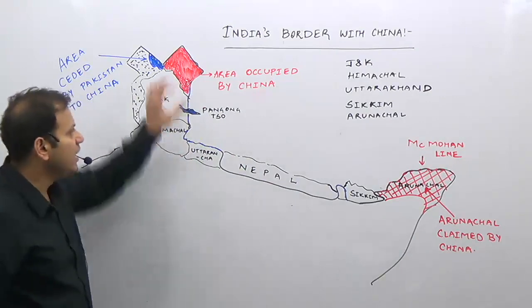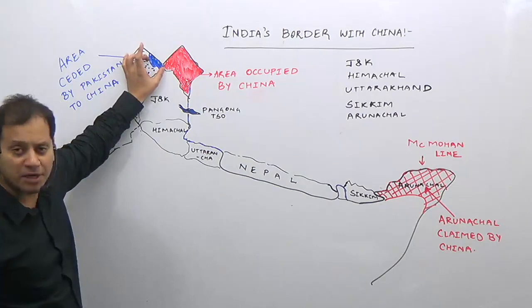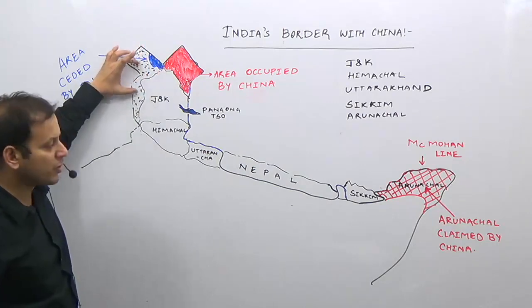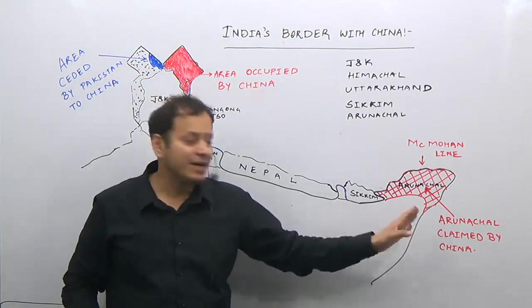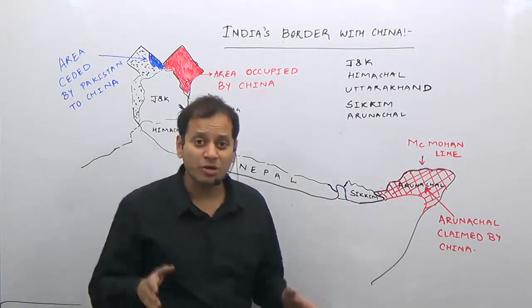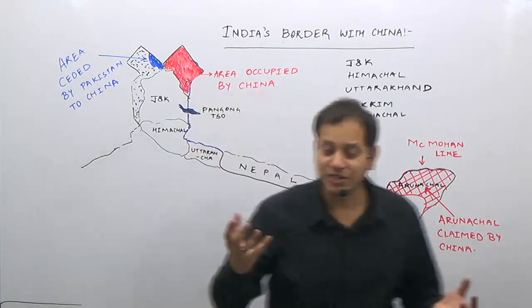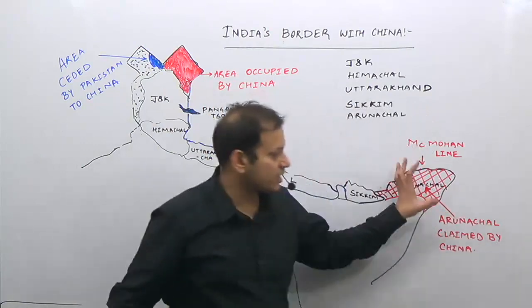Now, what you have to see here in the map, what I have drawn, I have used some different color codes. I have shaded this area completely by red. I have shaded this area completely by blue. I have put black dots here, while I have partially shaded or drawn red color lines in this region. Why is this so? This is so because India's border with China can be divided into the western sector border and the eastern sector border.